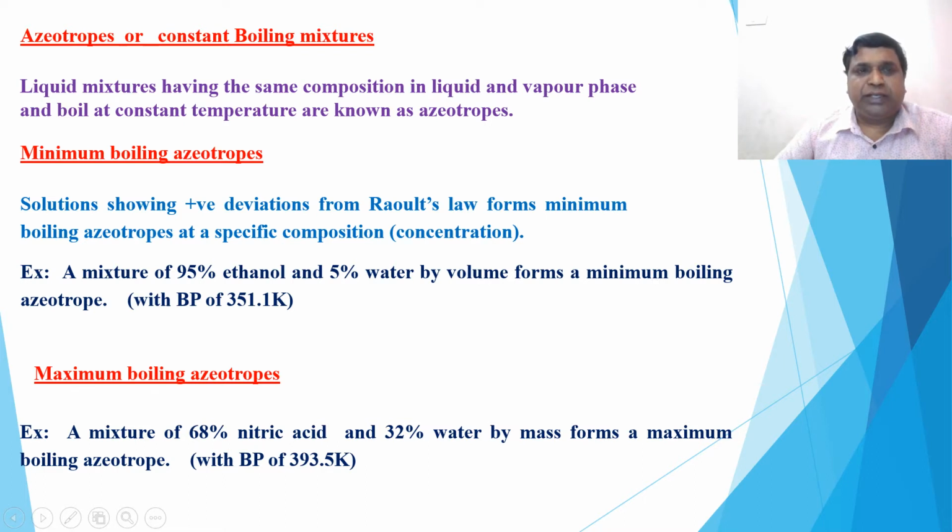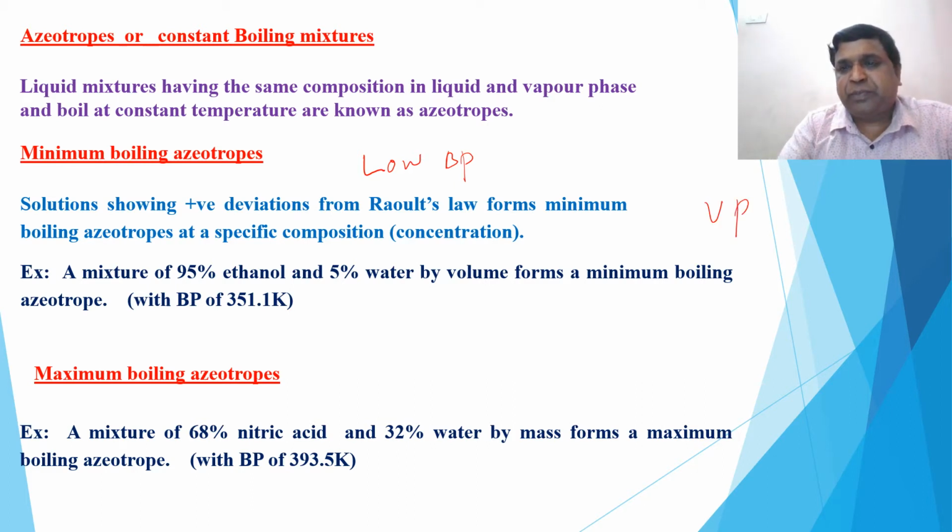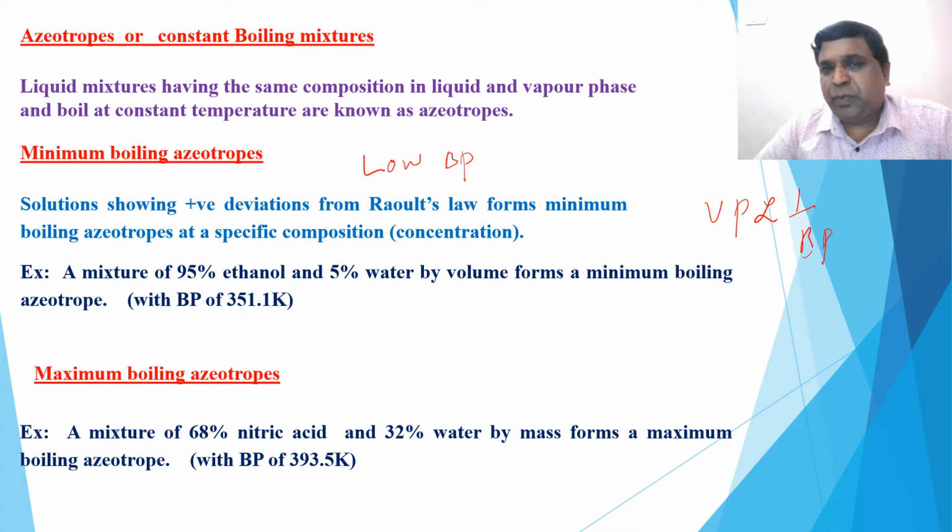Remember, minimum boiling azeotropes. Minimum boiling means low boiling point. So low boiling point means what? You know, vapor pressure is inversely proportional to boiling point. I told already, so boiling point decreases means vapor pressure increases. Vapor pressure increases means interactions decrease. Remember this. Therefore, minimum boiling azeotropes are shown by solutions showing positive deviation from Raoult's law.